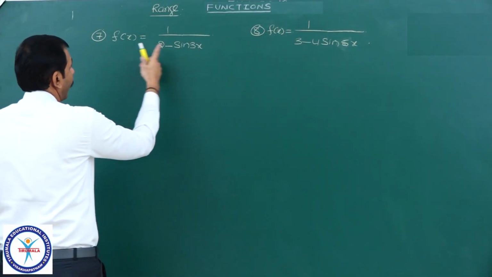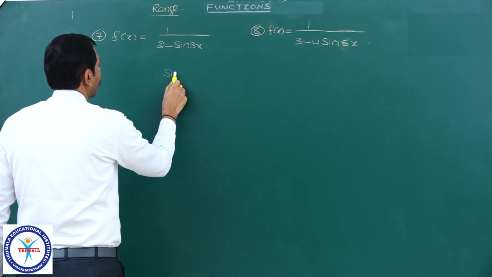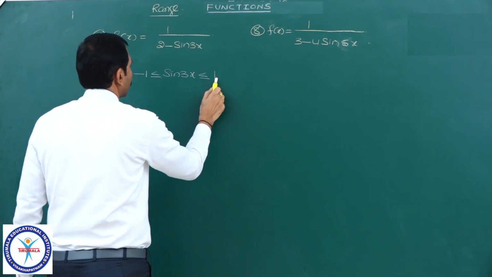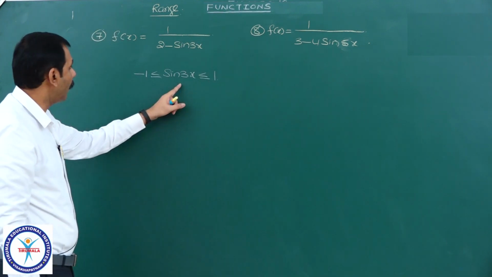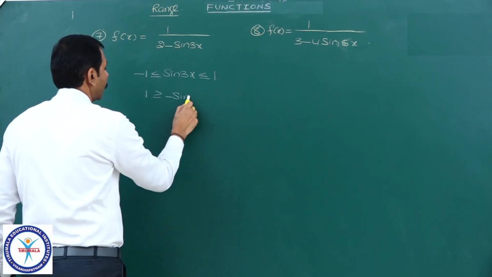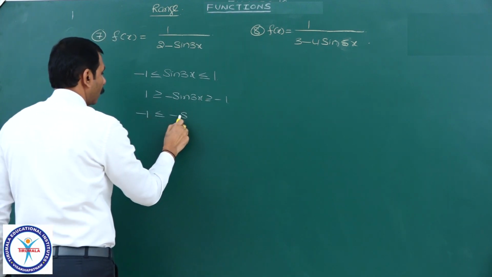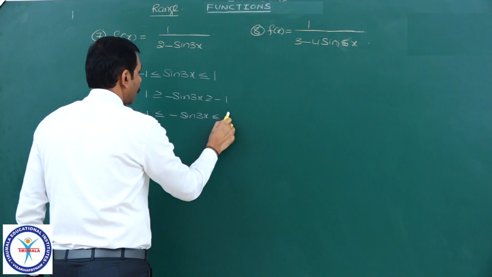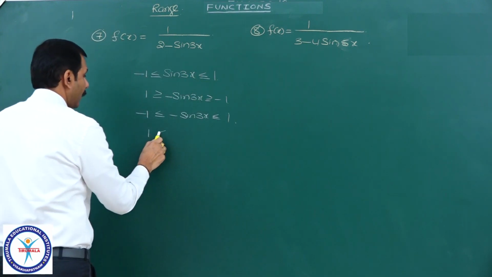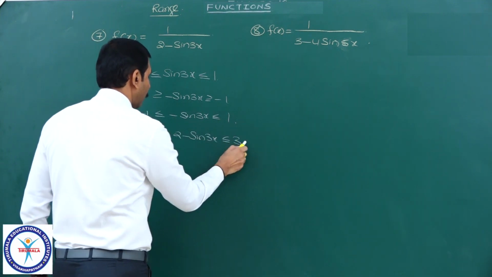Now, you see, to find the range of this one, I will explain the method. Sin 3x, if I take, we know -1 is less than or equal to sin 3x, which is less than or equal to 1. I want the negative of this, so multiply by -1: -1 is less than or equal to -sin 3x, which is less than or equal to 1. I want 2 minus, so add 2: 1 is less than or equal to 2 minus sin 3x, which is less than or equal to 3.